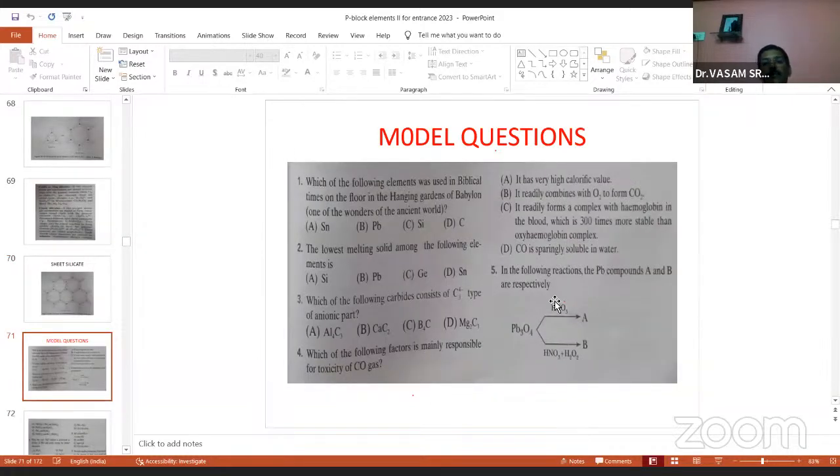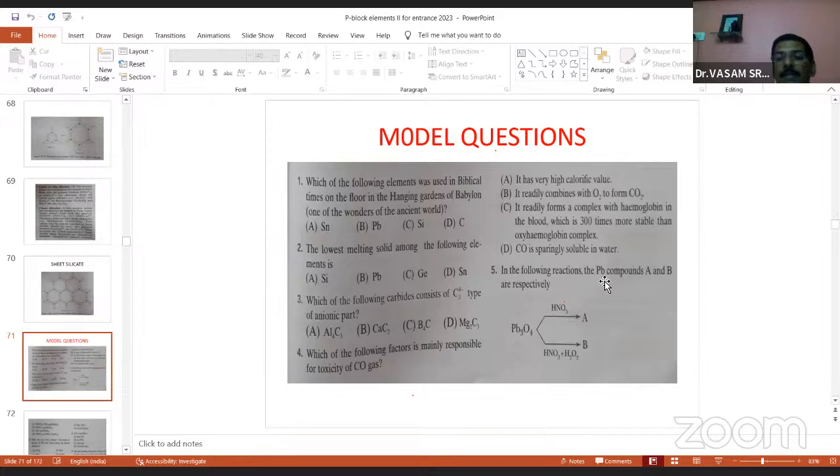And these are the model questions in 4th group elements. You see, which of the following is a carbide consisting of C3 4- type of anionic part. C3 4-. So the answer is D. And which of the following factors is mainly responsible for toxicity of CO gas? 4 options are there.